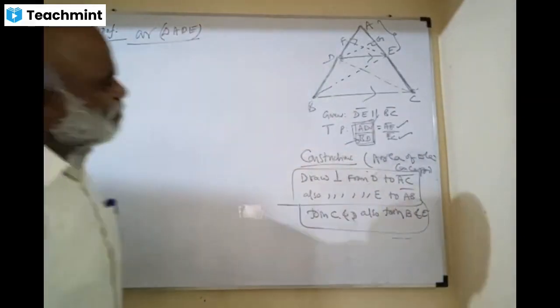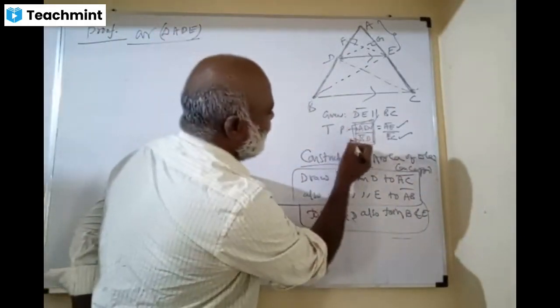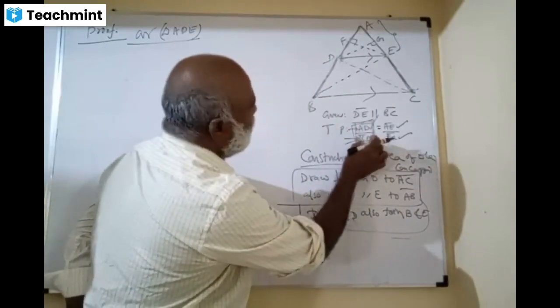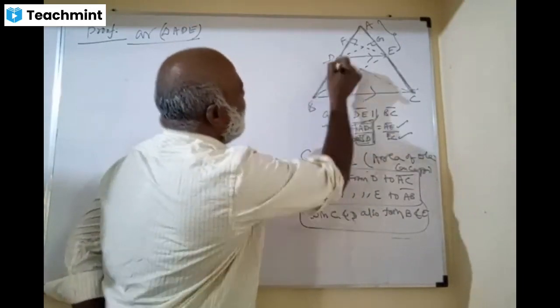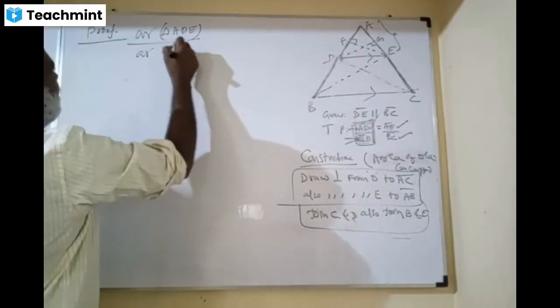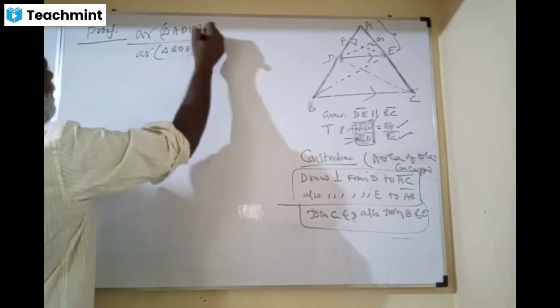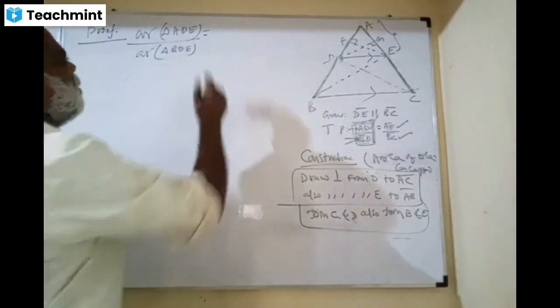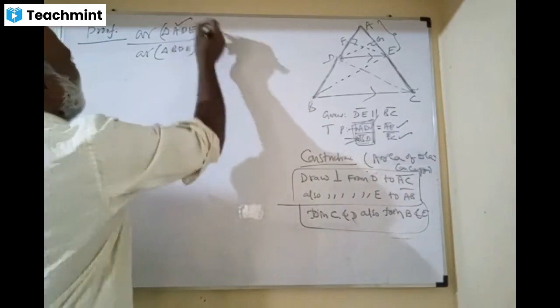Next, look, BD. What's the triangle, ma? BDE. Area of triangle BDE. Nice, very nice. Come on, tell me, how do you write the area of triangle ADE? Ganita, tell me.